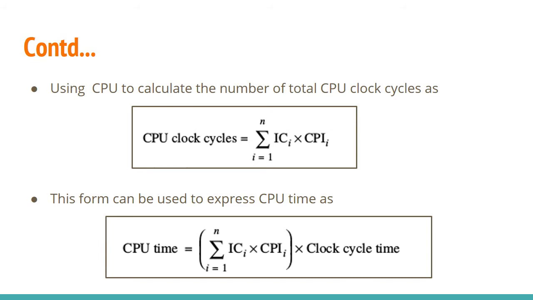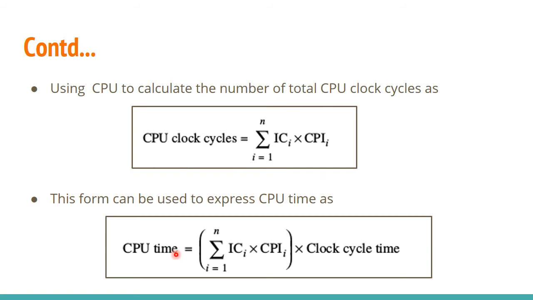CPU clock cycle is what? It is C. So if you want to evaluate C, you can multiply IC into CPI. That I already told you. So if a set of instructions is given there, you have to take the summation of these multiplications. That means the summation of IC into CPI. That is actually given there.